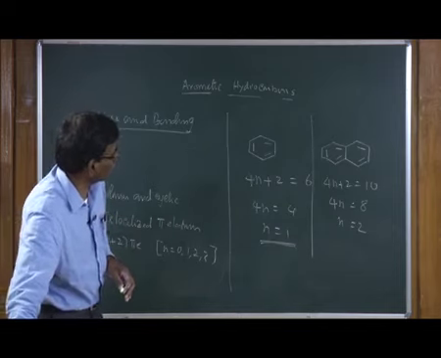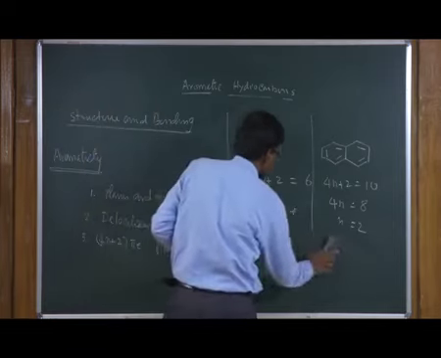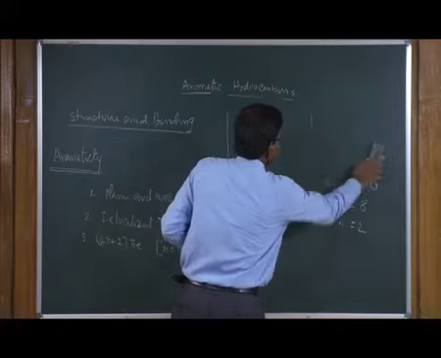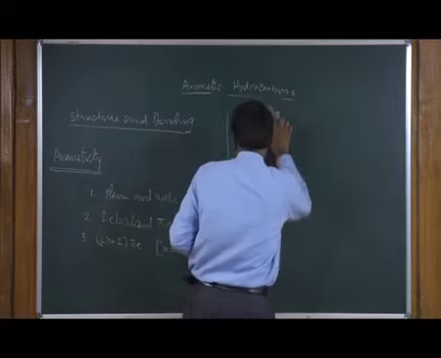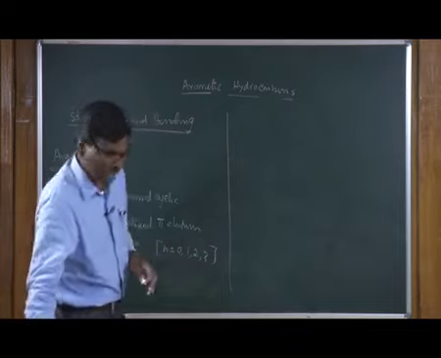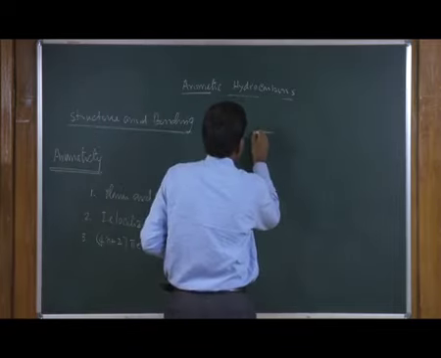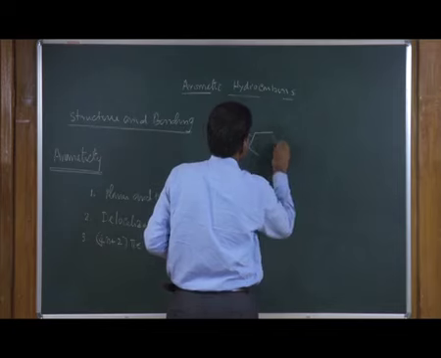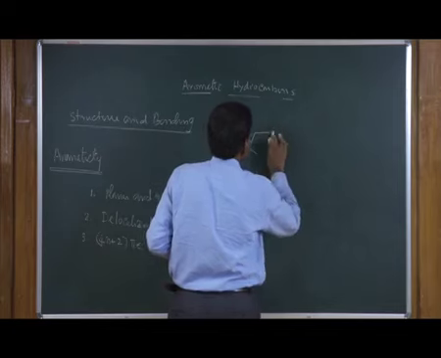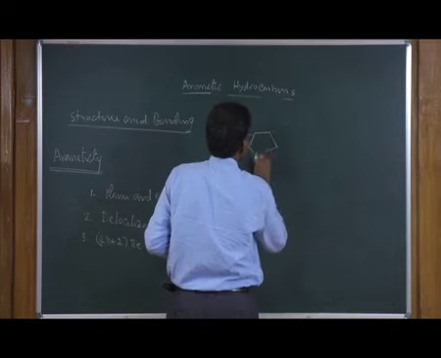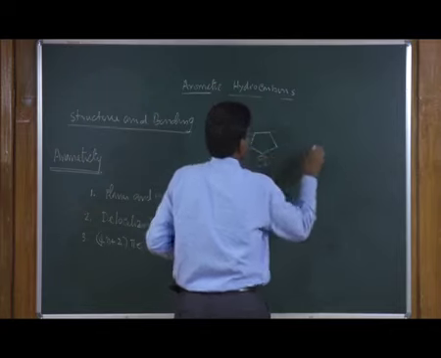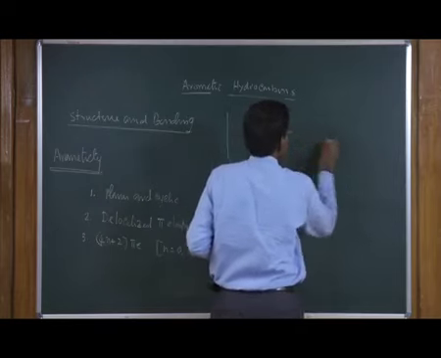These are examples of benzenoids, as we have seen in the beginning. Now, let us look at non-benzenoid compounds. Let us take the cyclopentadienyl anion. In the beginning we have seen this as aromatic. This is cyclopentadiene.